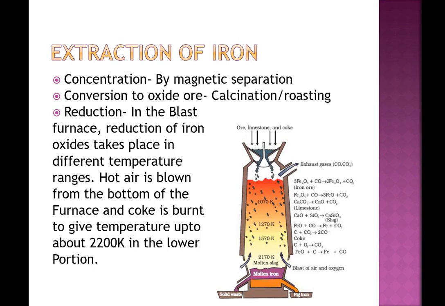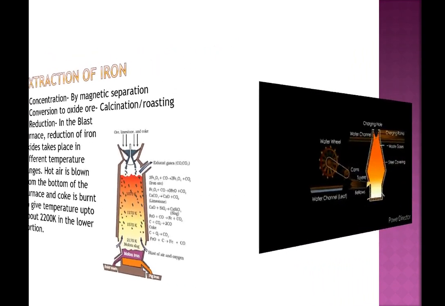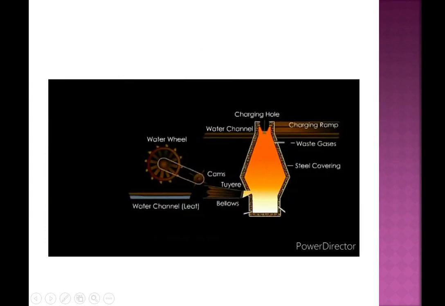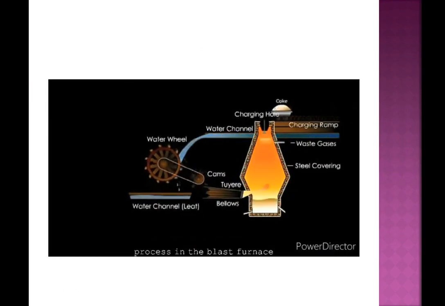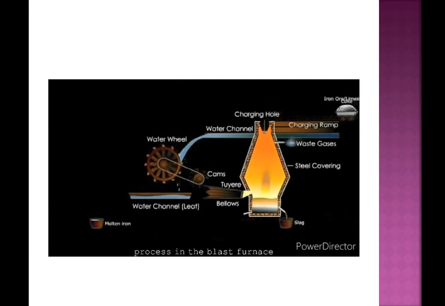Thus, the reduction taking place in the lower temperature range and in the higher temperature range depend upon the point of intersections in delta G versus T plots. You can see the same procedure. You can see the limestone is decomposed to calcium oxide, which removes silicate impurity of the ore as slag.